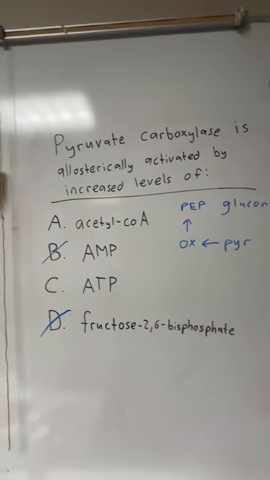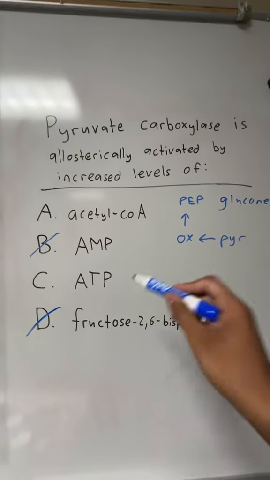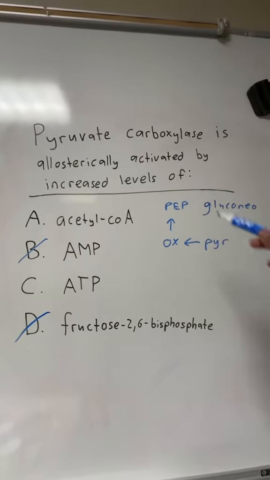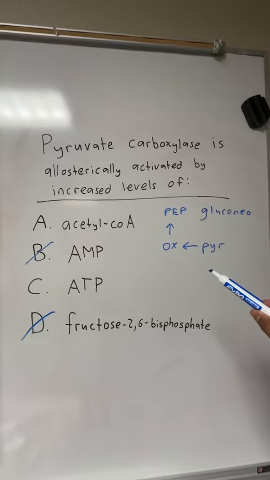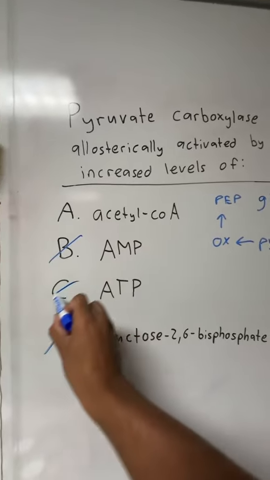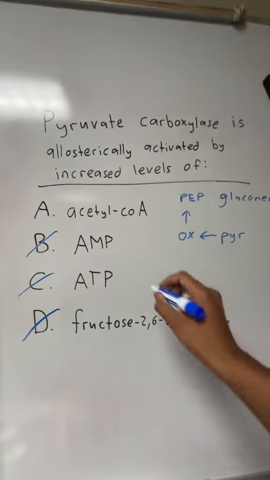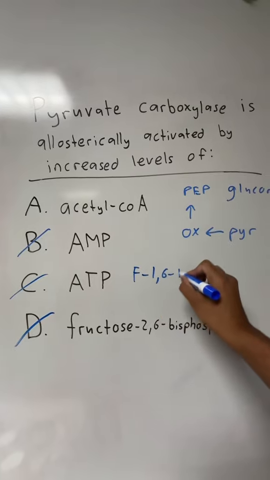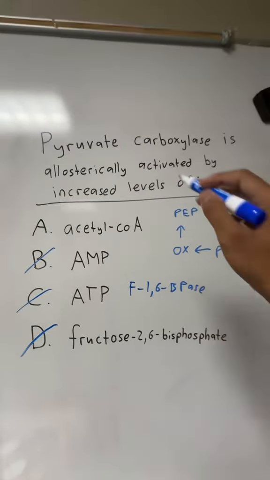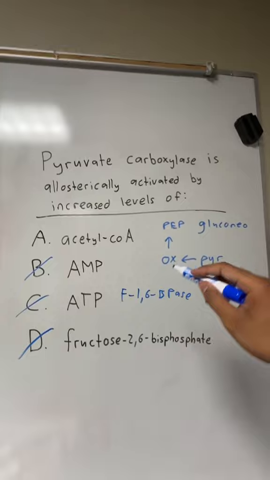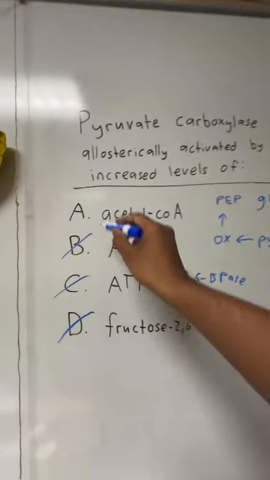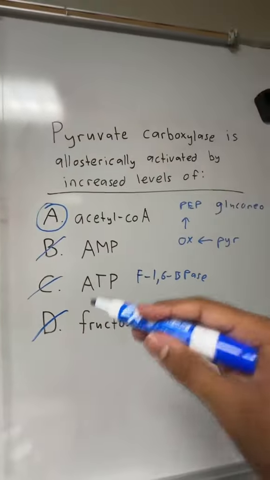Now, let's look at C. As mentioned before, ATP. If we have high levels of ATP, we're going to be activating gluconeogenesis because we do not need any more ATP. However, this is also not the answer, because ATP allosterically activates a different enzyme called fructose 1,6-bisphosphatase. This question is asking pyruvate carboxylase in particular. That's why this will not be the answer. Process of elimination gives us A, acetyl-CoA, but let's talk about why this is our answer.